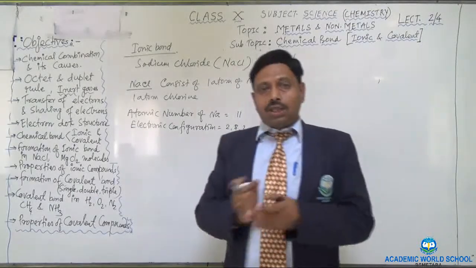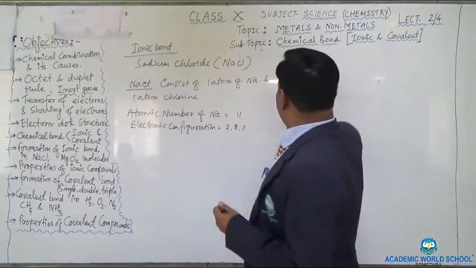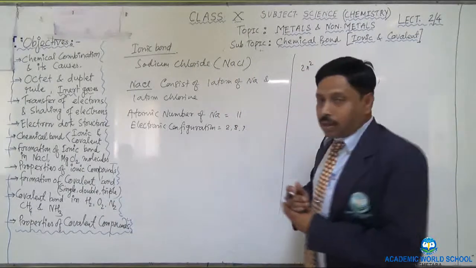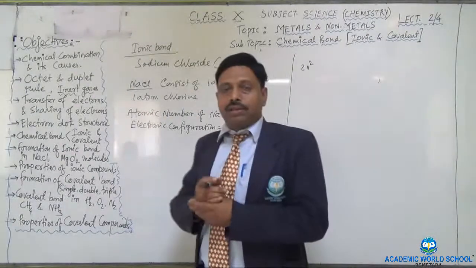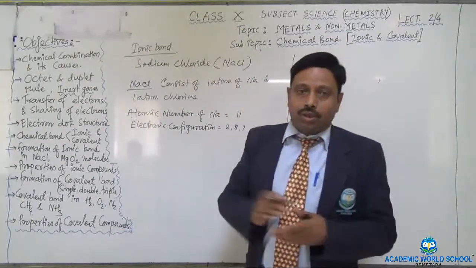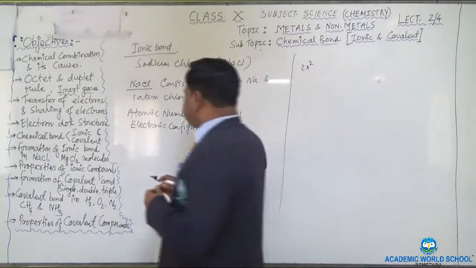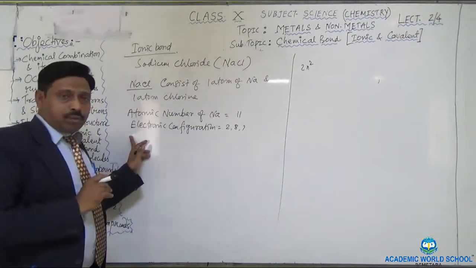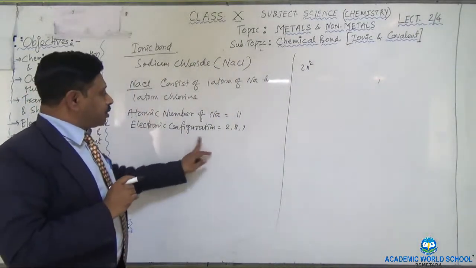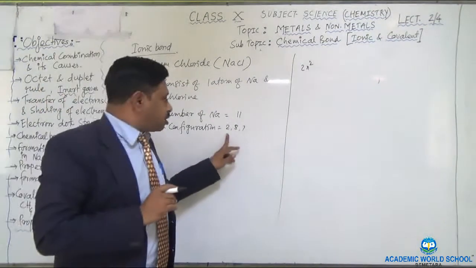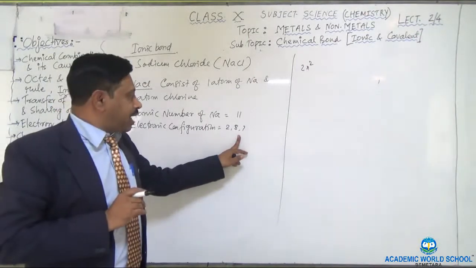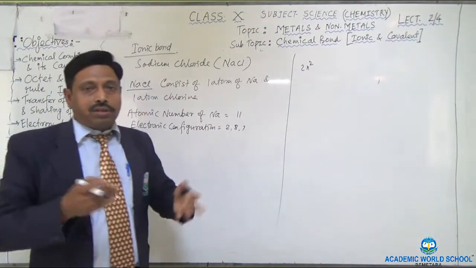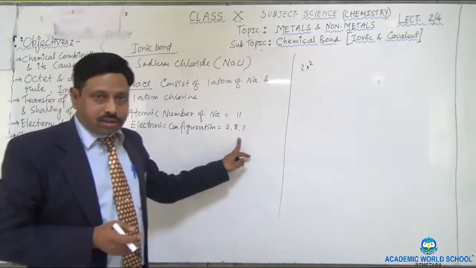Okay, and as you know, it is according to the rule 2n square, where n is the number of orbit. So according to 2n square, the first orbit contains 2 electrons, second orbit 8 electrons, and so on. Right? So atomic number of sodium is 11 and electronic configuration is 2, 8, 1. So first orbit will contain 2 electrons, second orbit is having 8 electrons, and the last orbit or the valence orbit contains 1 electron.